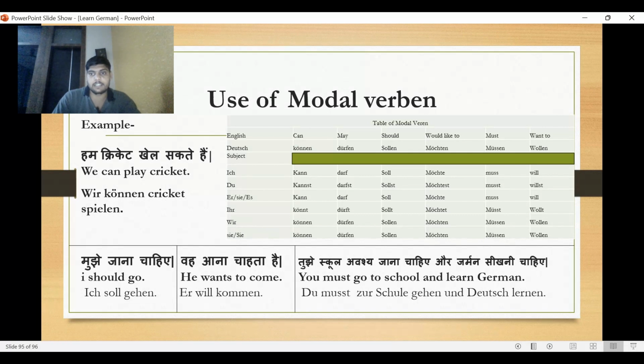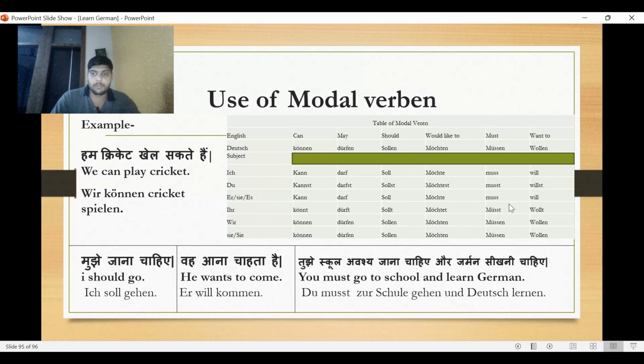So these six subjects we should remember, and remove en at the end of the verb, so it will convert into the ich form. According to du, we will add st. According to ihr, we will add only t. So this whole table you can remember like this rule.